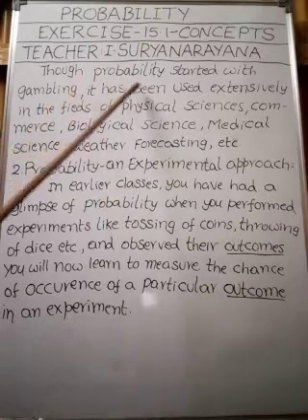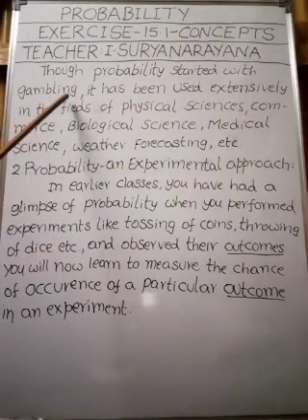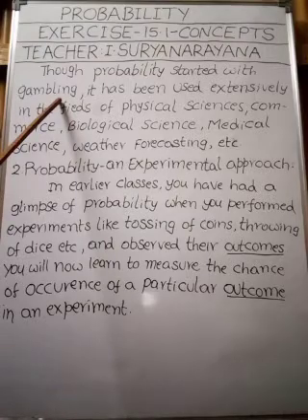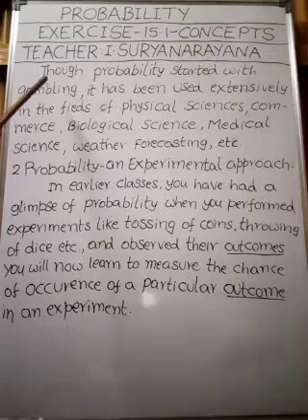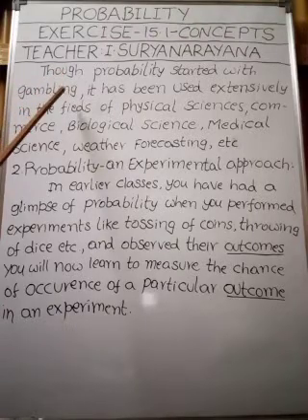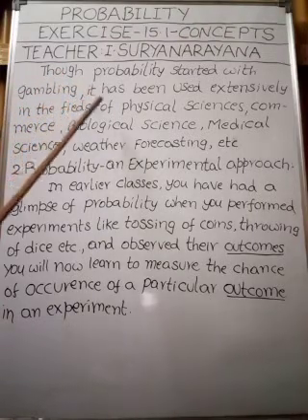So, probability started with gambling. Do you know what is meant by gambling? Okay, my children, what do you mean by gambling? Yes, betting money. Gambling means betting money on the result of a card game or horse races, etc.